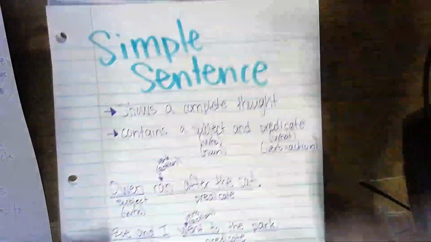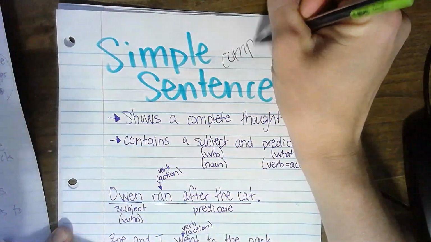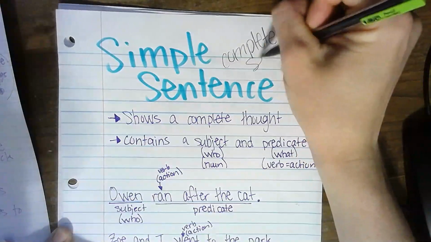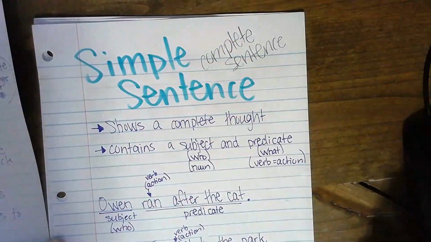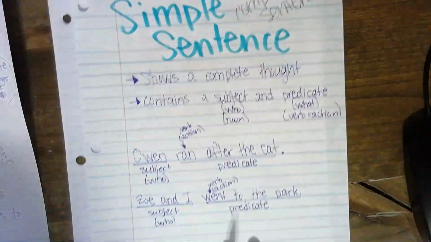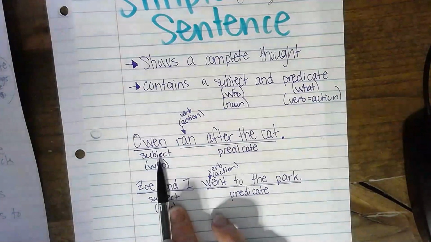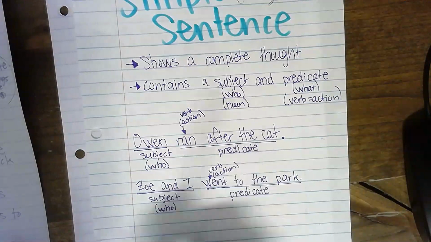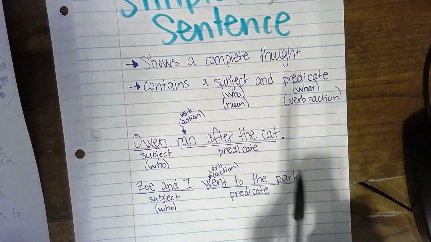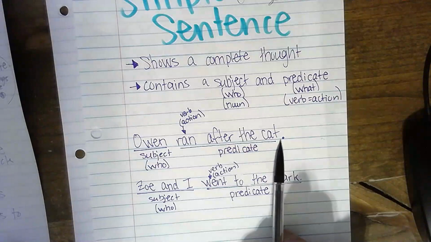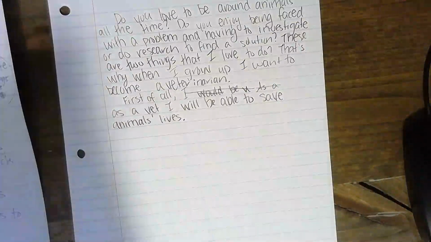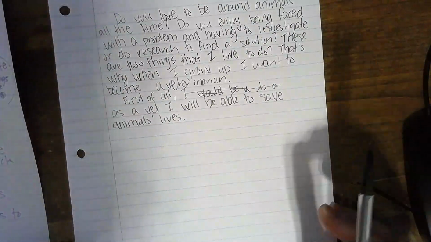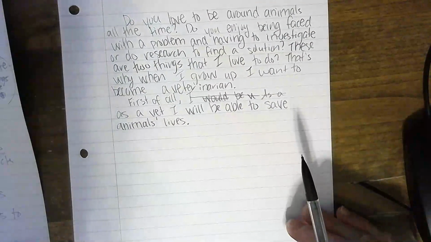Simple sentence, you can call it a complete sentence. Okay, complete, simple sentence, they mean the same thing. But we want to make sure we're asking ourselves who is doing, who is the sentence about, and what are they doing. That way I know I have a complete sentence, and that's where my period should go. Please make sure you're putting your periods into your essay. And those two anchor charts will be posted into Canvas so you can come back and view them later.